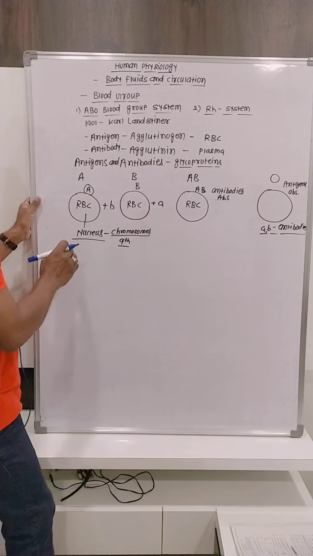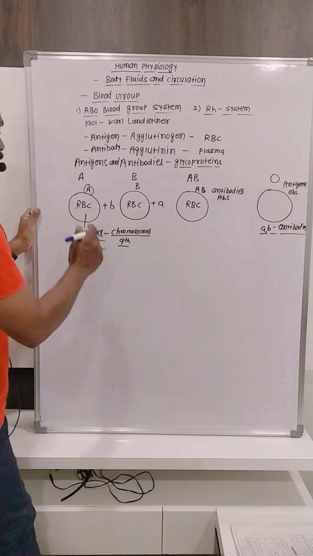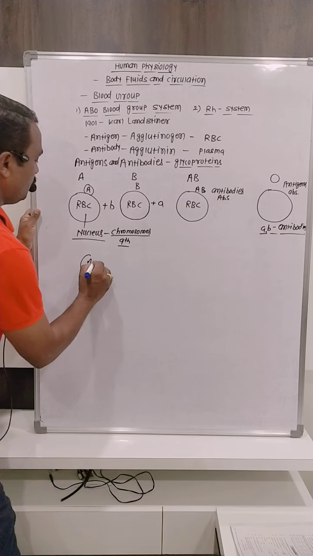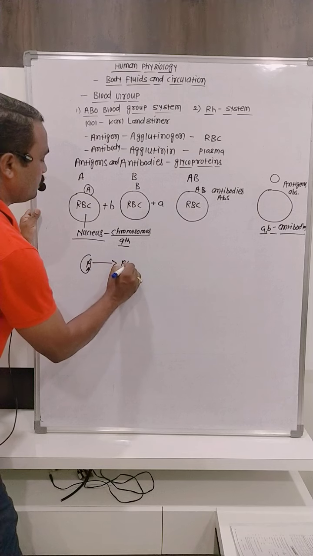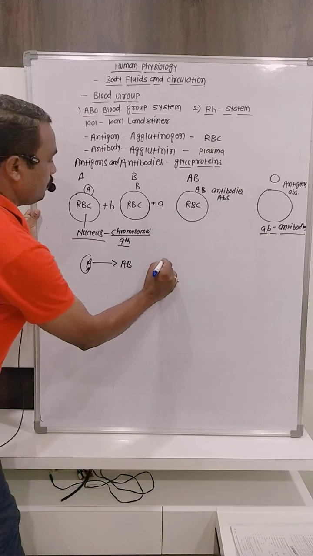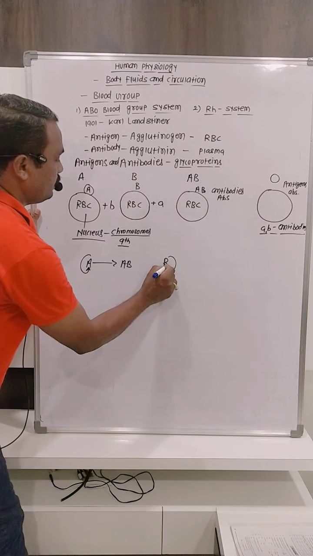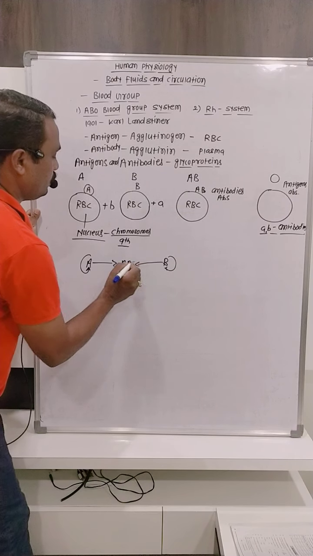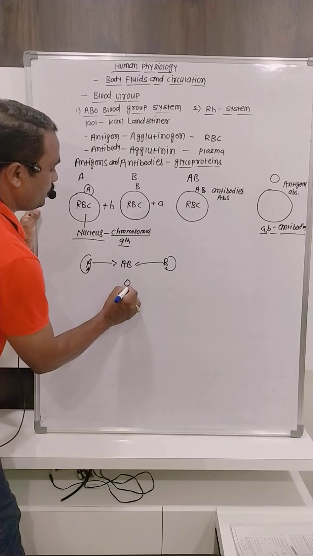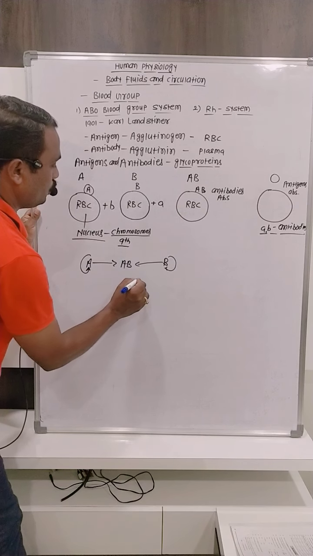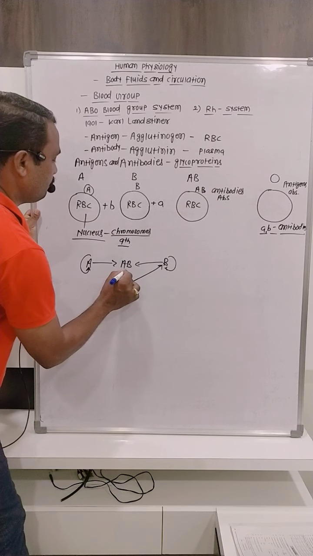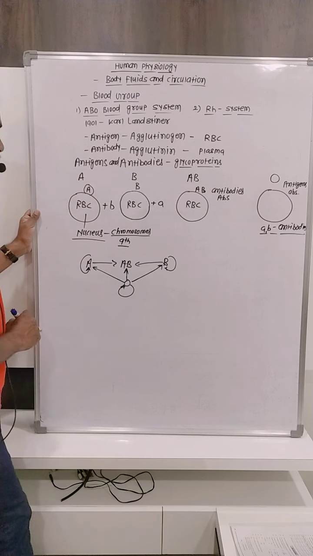Now, what happens during the transfusion of the blood? A person can give blood to the A person. They can also give to the AB. B person can receive the blood from B and can also give to the AB. O person can receive the blood from O, and can donate, meaning give blood, to the B, to the AB, and to the A.